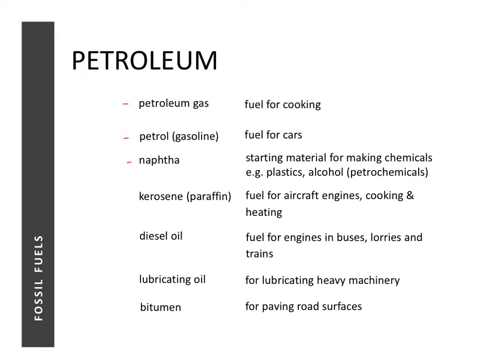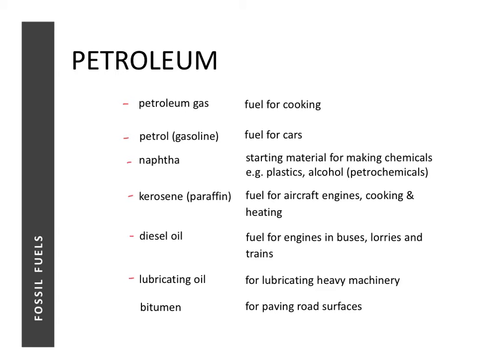Since these things are made from a component of petroleum, we call them petrochemicals. Kerosene is used as a fuel for aircraft. A long time ago, it was used as fuel for cooking, but not so anymore. Diesel oil is the fuel that is used for heavier vehicles like lorries, buses, and trains.